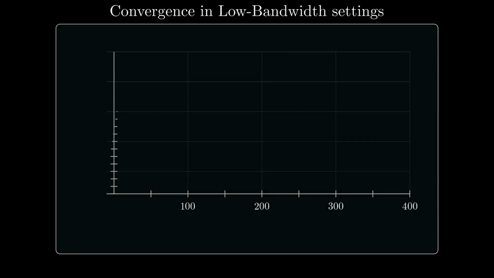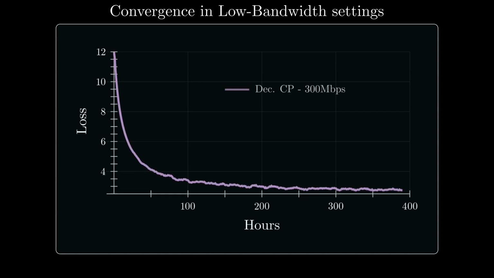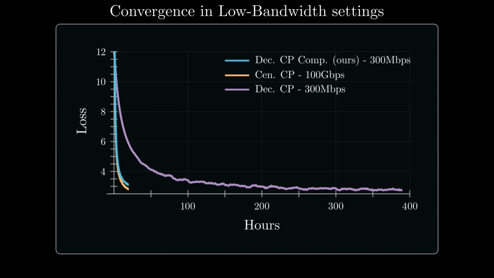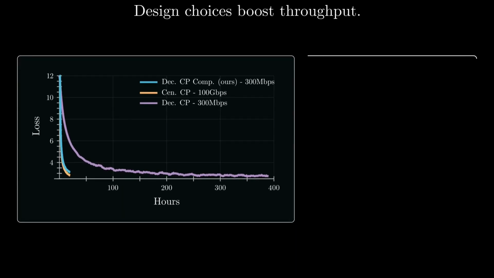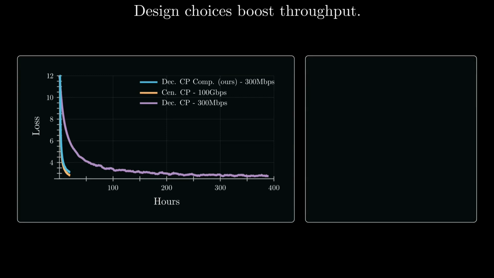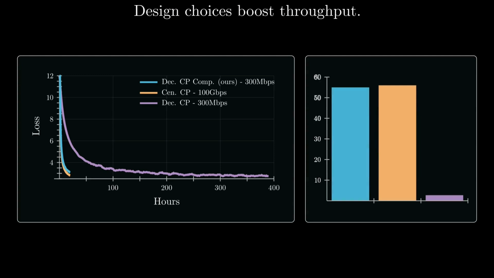In low-bandwidth training, where context-parallel attention must cross 300 megabits per second links, our compressed decentralized CP tracks the centralized 100 gigabits per second baseline almost exactly in wall clock convergence, while the non-compressed decentralized run lags dramatically and converges far more slowly. Moving to throughput, the centralized 100 gigabits per second baseline sustains about 56,000 tokens per second. The non-compressed decentralized run at 300 megabits per second drops to about 2,700, and our compressed decentralized method reaches about 55,000, about 20 times faster than the non-compressed decentralized setup while essentially matching the centralized throughput.